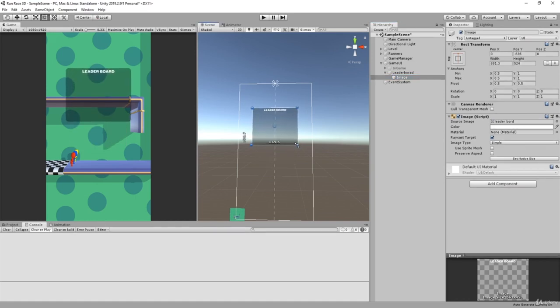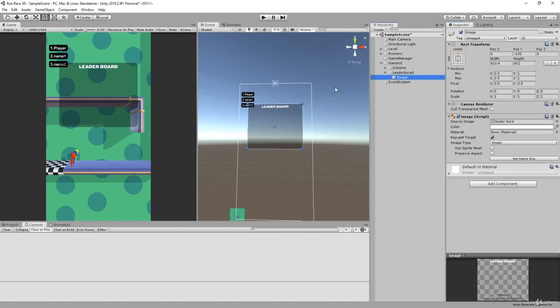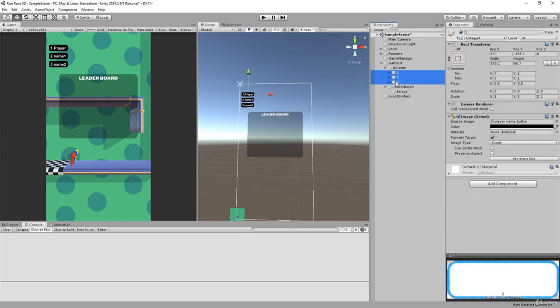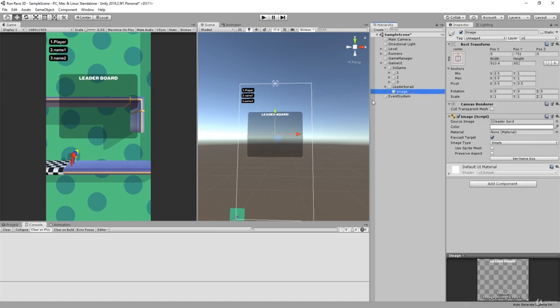Click T, make it a bit bigger. Right now I have a reference, so I can see how much bigger to make it. If I have my in-game, it should be around maybe here, depending on whether my in-game is going to be a bit higher, like this. And yeah, like this, here we're going to have our leaderboard.